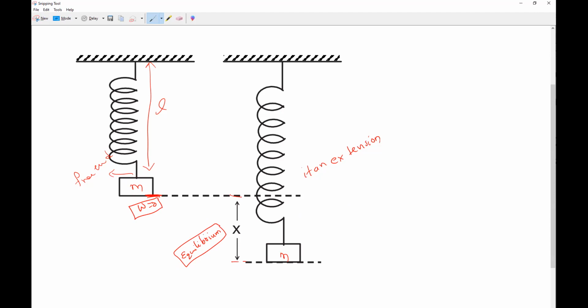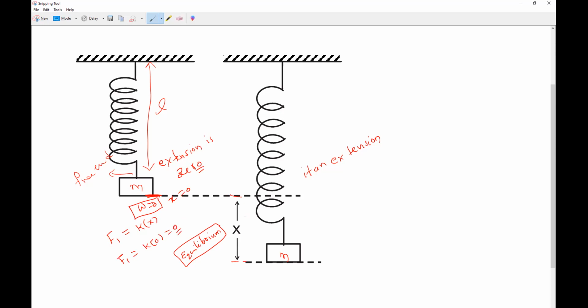Remember all of you, when extension is 0, work done is 0. That is what you should remember. Understand? So when extension is 0, the applied force on the spring, F1 case, what is it? 0. F is equal to K into X, X is 0, so applied force is K into 0, which is 0.